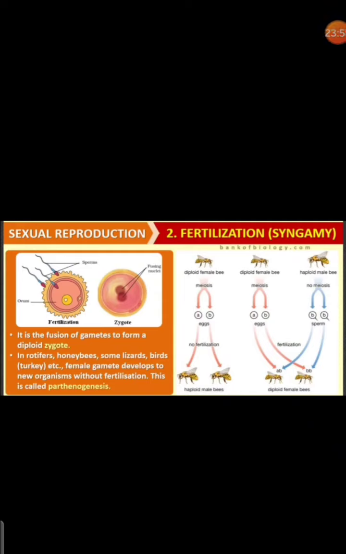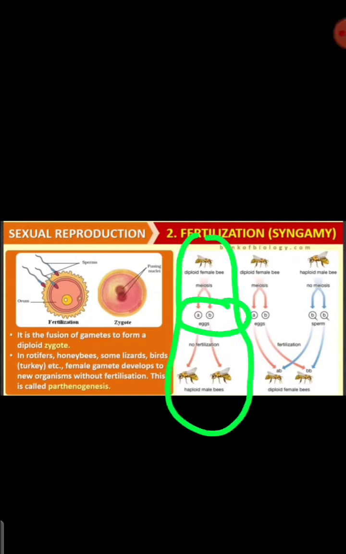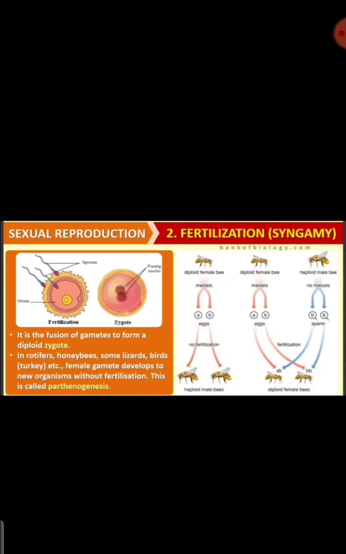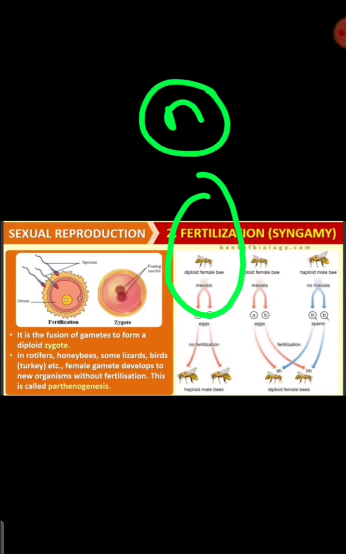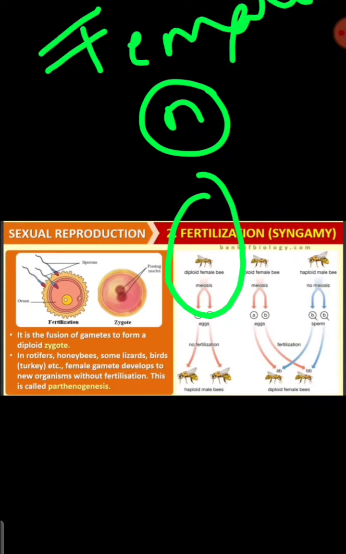So diploid female, here you can see that diploid female bee, so here it is producing egg, but without fertilization it is forming the male bees, right? So that means the parthenogenesis is taking place. So don't get confused. Here there is a female bee, okay, which is producing the gamete by meiosis, but that means it is a single parent, okay, single female parent is present and that is producing the female gamete.